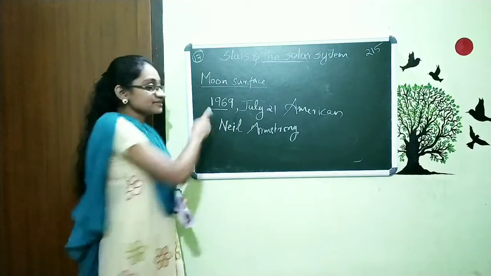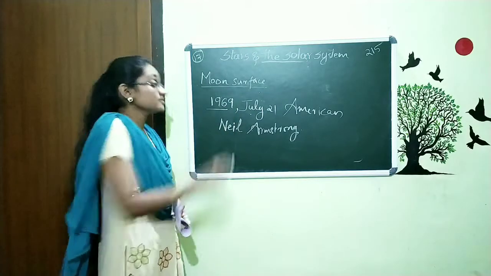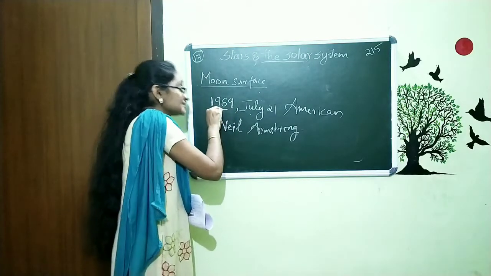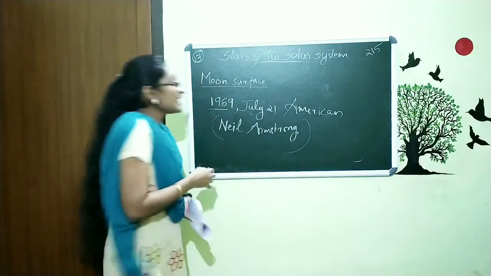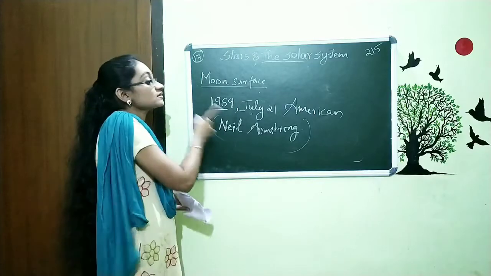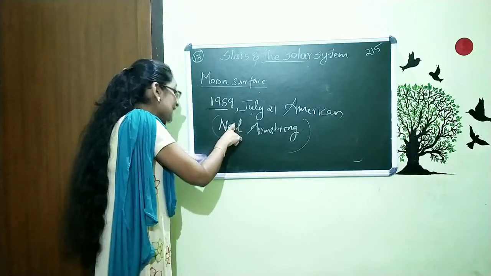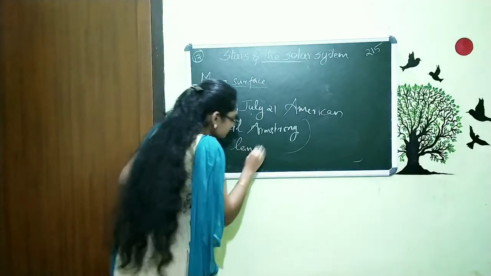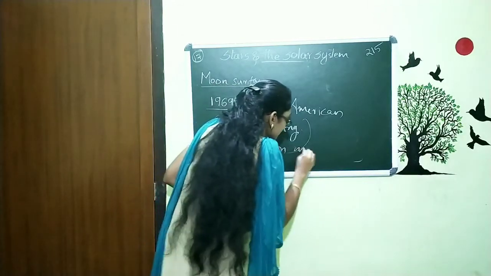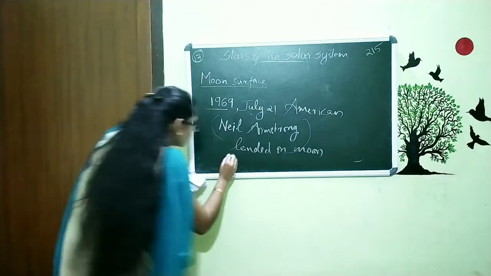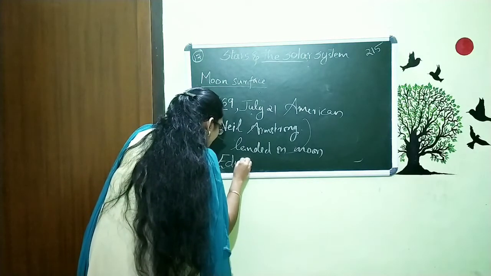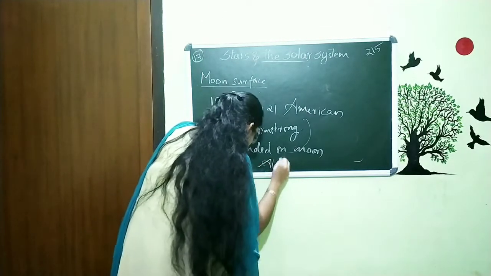You want to remember this year and date, that is very important. In the year 1969 July 21, American astronaut Neil Armstrong landed on the moon, and he was followed by Edwin Aldrin.